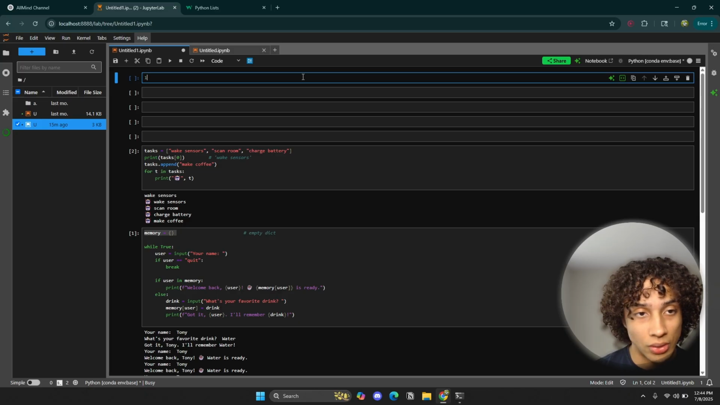We talked about integers, right? These are integers. And I think we talked a little bit about floats so far. These are floats. They're basically numbers, but with decimals in them. So, for example, this is an integer.